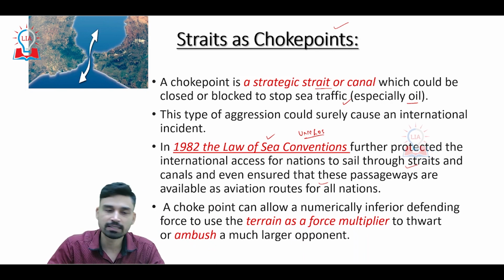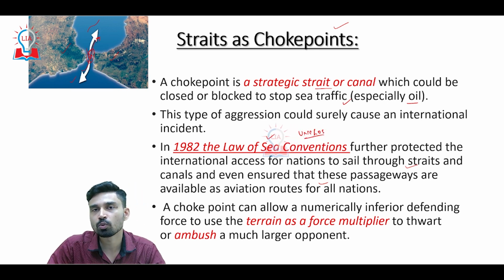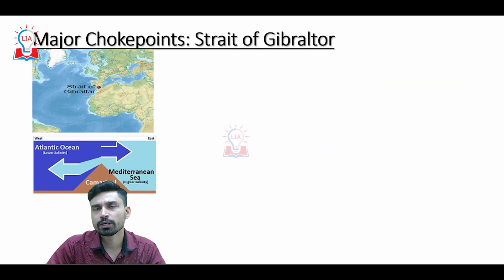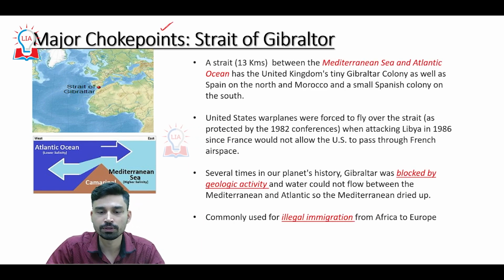What it means is basically, if you look at this, this is the strait. This side we have land mass 1, land mass 2. This side we have water body 1, water body 2. So not only is this strait navigable and accessible to all the countries, the airspace above the strait is also accessible to all the countries of the world. So in today's video, we are going to discuss these major straits which also act as choke points between different parts of the world.